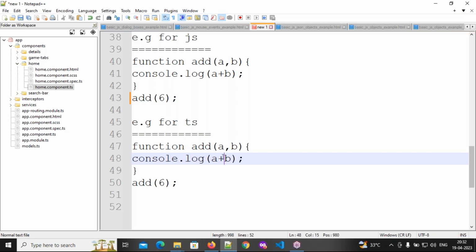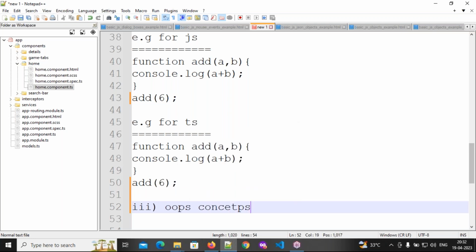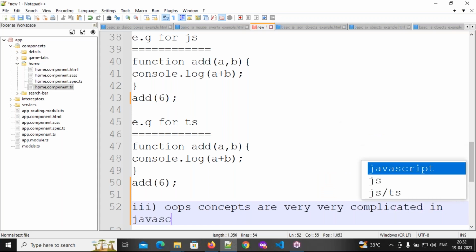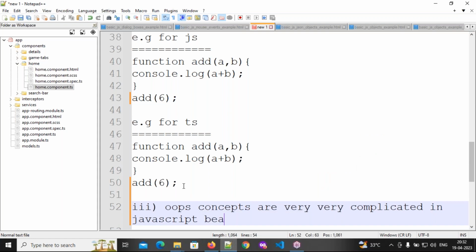So then after this, the third part I'm going to explain. So this is about the two points. Are you clear about these two points? Now the third point. What is the third point? OOPs concepts. OOPs concepts are very complicated in JavaScript because there is no class concept.